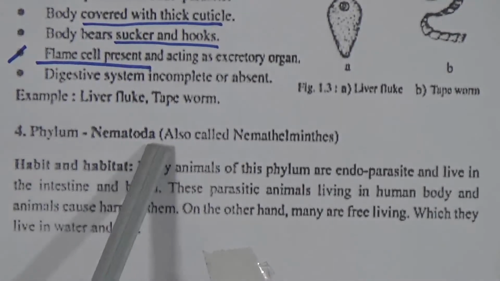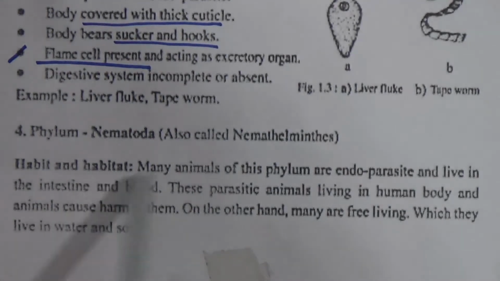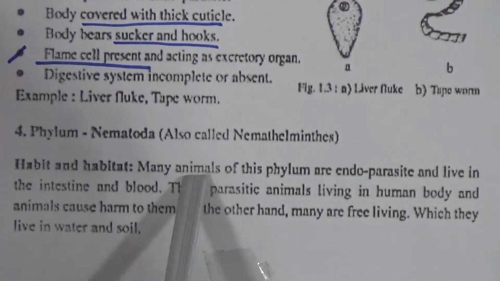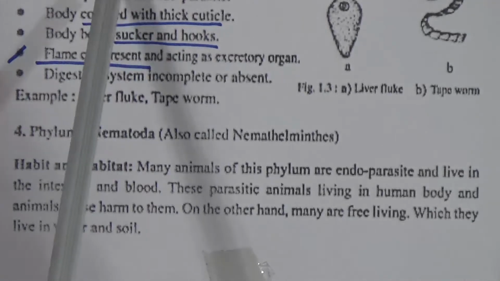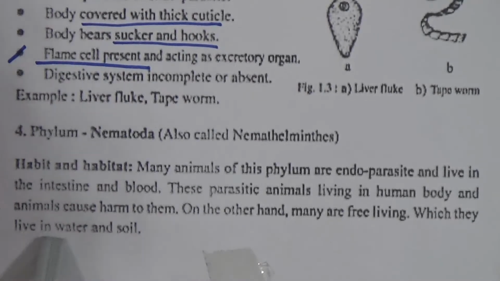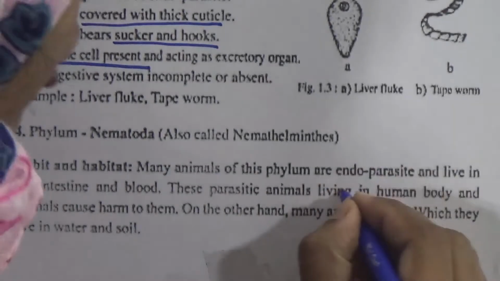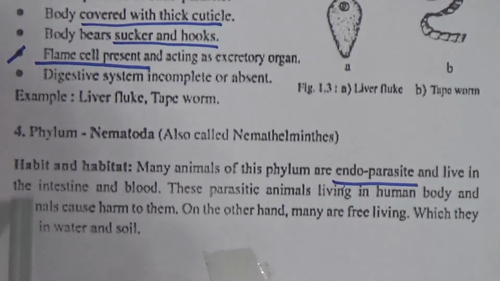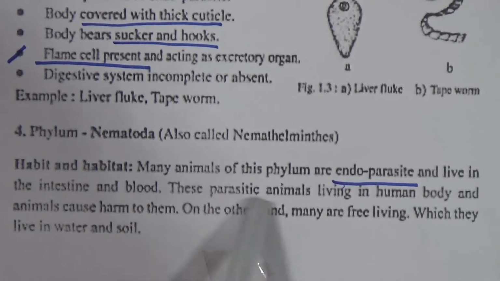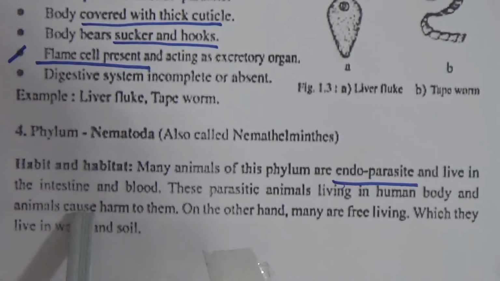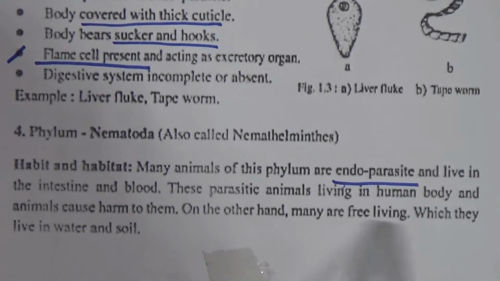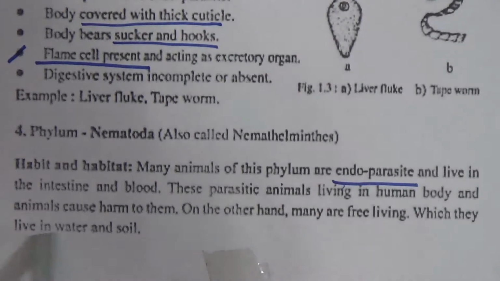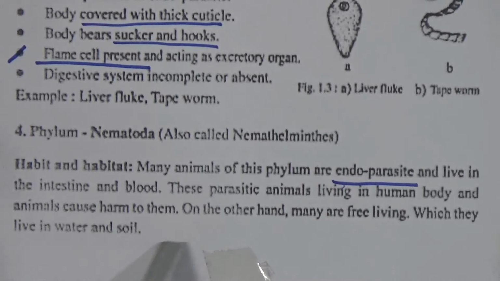Now come to Nematoda, also known as Nemathelminthes. Habit and habitat. Many animals of this phylum are endoparasite. In case of Platyhelminthes, we find that they can be ecto or endo, both parasite, but in case of nematode, we find they are endoparasites and live in intestine and blood. These parasitic animals living in human body and animals cause harm to them. On the other hand, many are free living, which live in water and soil.